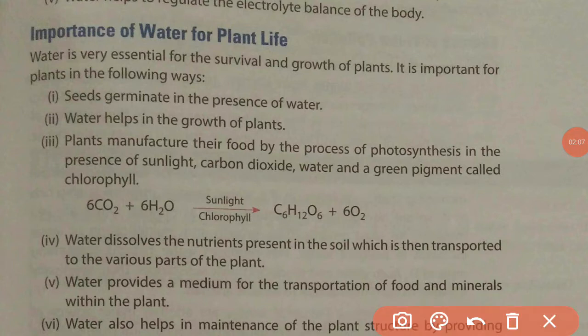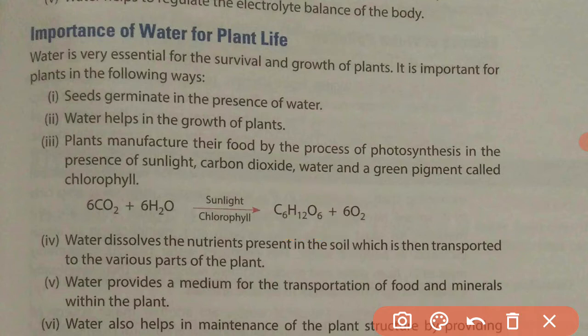Here you can see in the equation of photosynthesis, this is the water, and when the water combines with carbon dioxide, glucose is formed, that is the food of the plants, and a byproduct, oxygen, is liberated. So without water the photosynthesis cannot take place, and the food cannot be manufactured by the plants. So it is very necessary. First of all the plants produce the food, and then all the organisms take it and survive. If the plants are not able to have water, then everything will be disturbed.